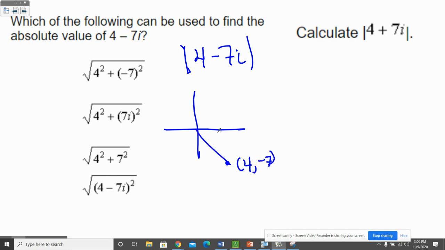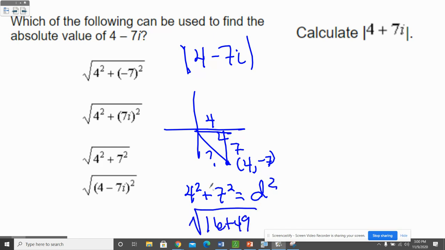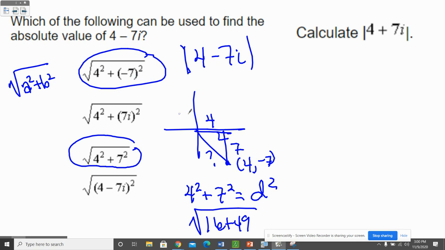If I'm going to do the Pythagorean theorem, this is 4 and this is 7. So what is this length? Well, it's 4 squared plus 7 squared equals the distance squared. So that's the square root of 16 plus 49. And when I'm looking at the choices, I got this one. But if you use the square root of a squared plus b squared, you might get this one. That's okay, because the -7, when you square it, becomes positive anyway. So both of these would actually work.